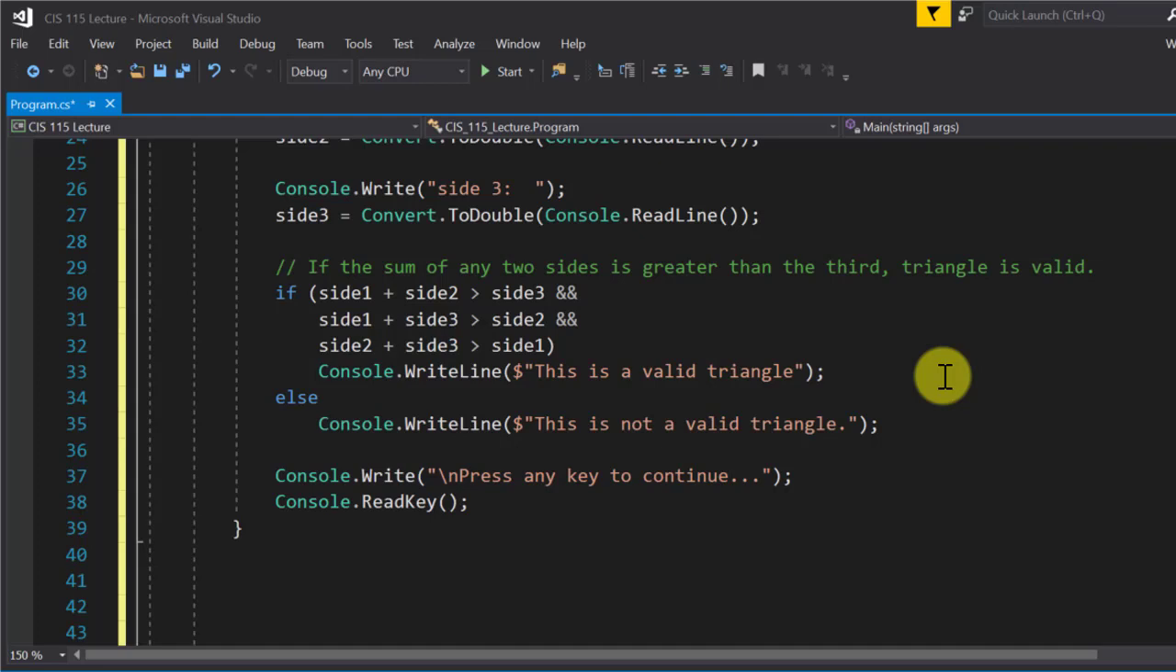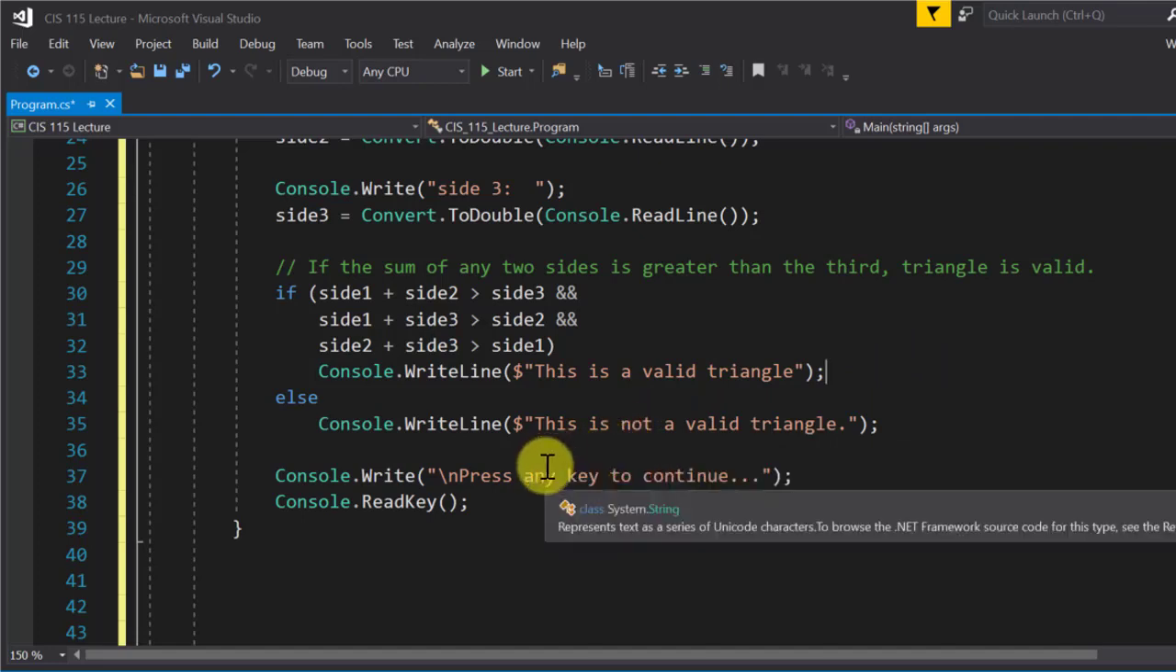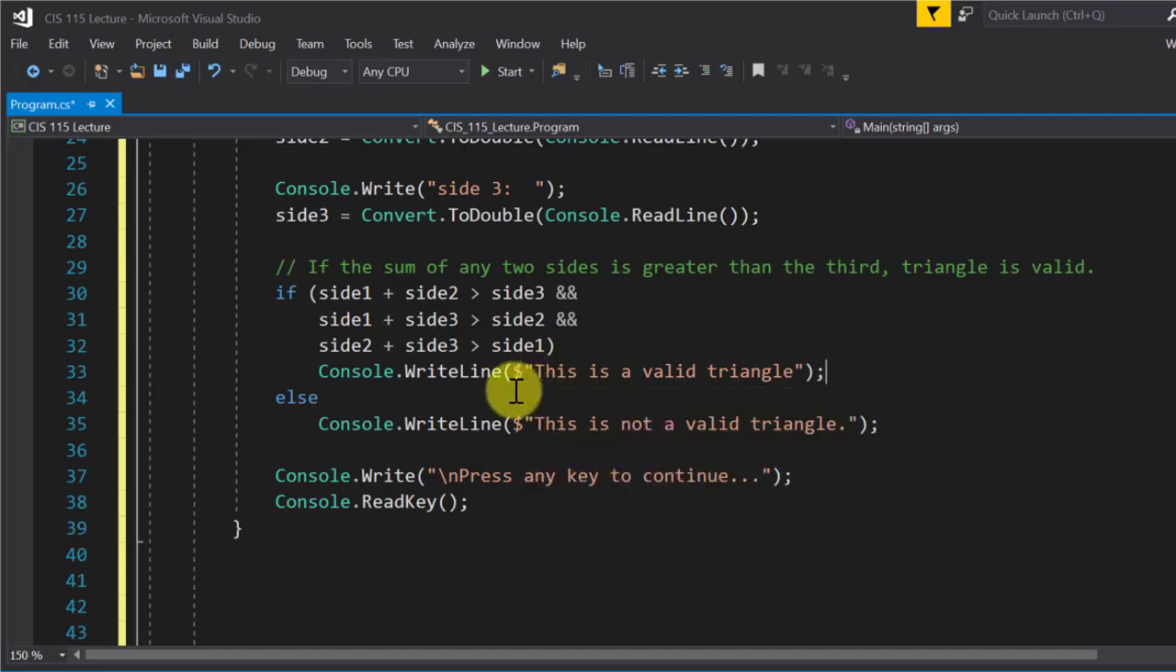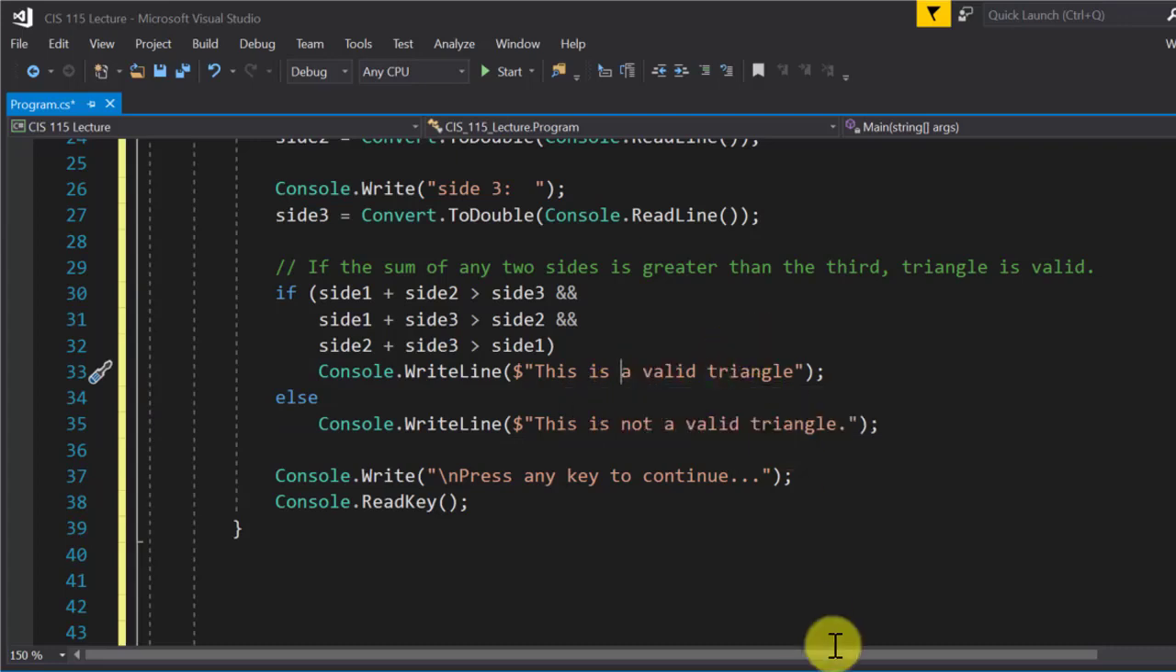Anybody have any questions about that? Anyone? Well, I have a question. Why did I put that $ sign there? I don't need it. It's not necessary. It doesn't hurt anything. I'm not actually grabbing any values out of variables, but anyway. So everybody's cool with that? And again, we use else because once we've tested it, it's either valid or it's not valid. So we only have to test one thing. Okay?